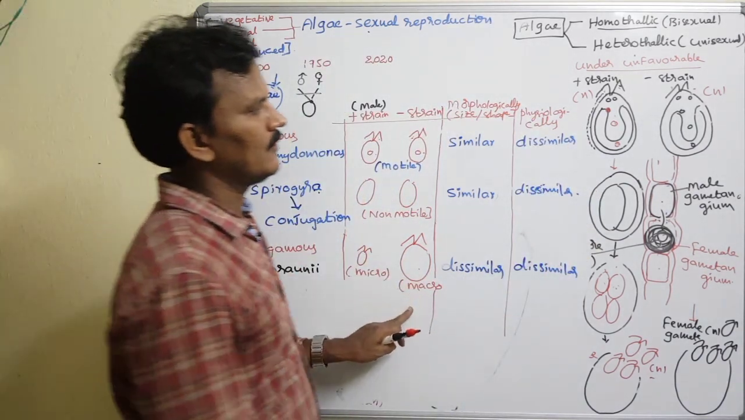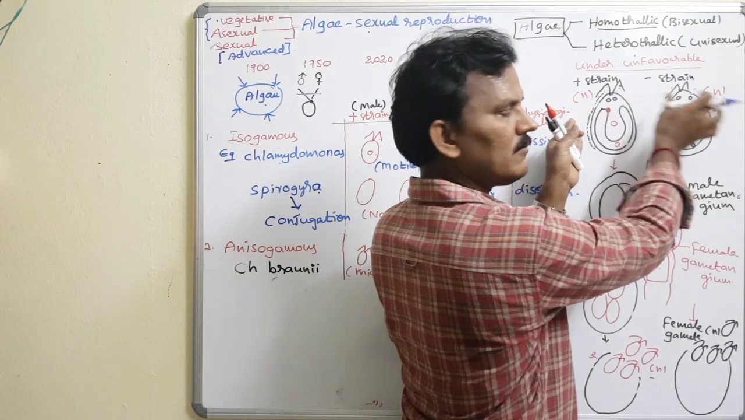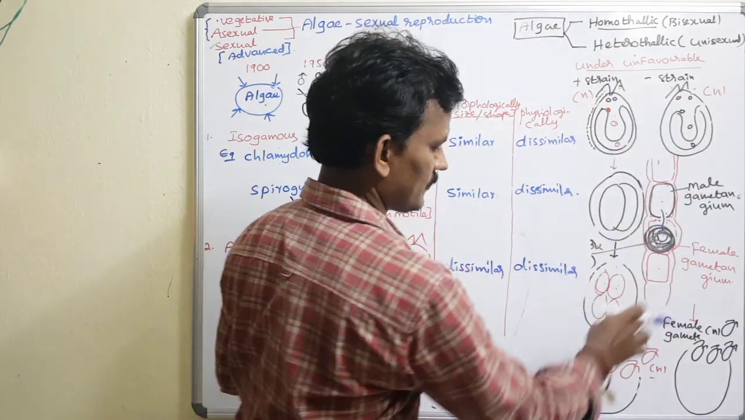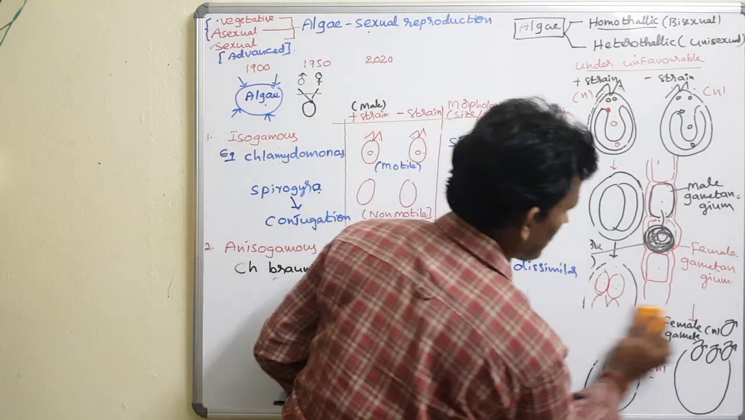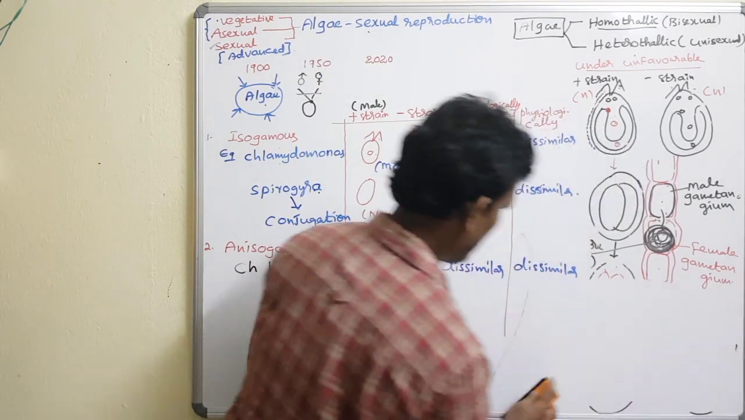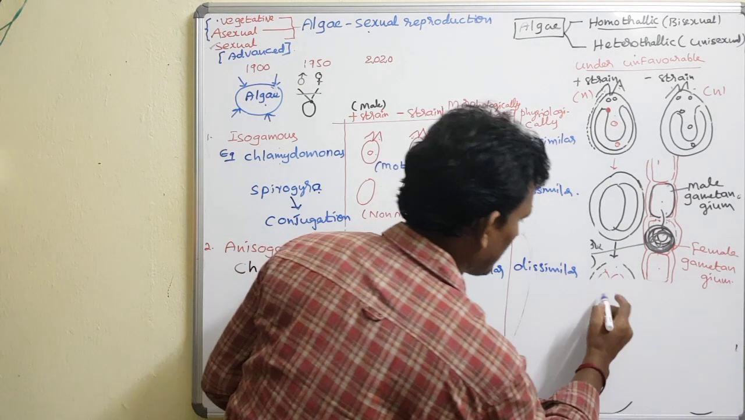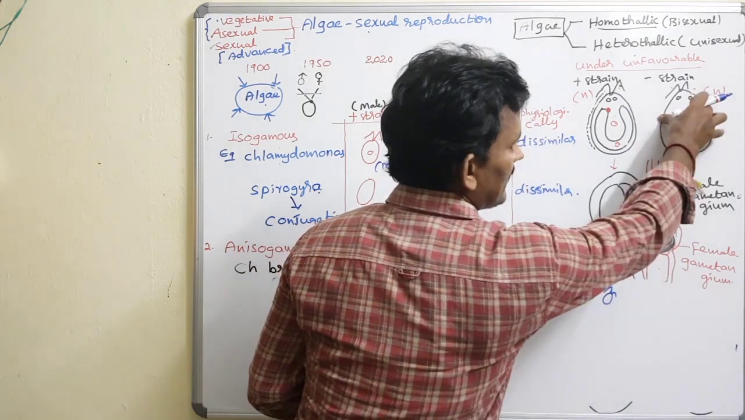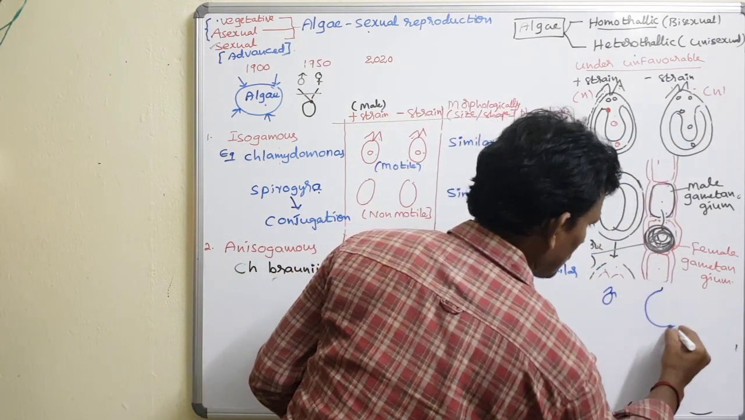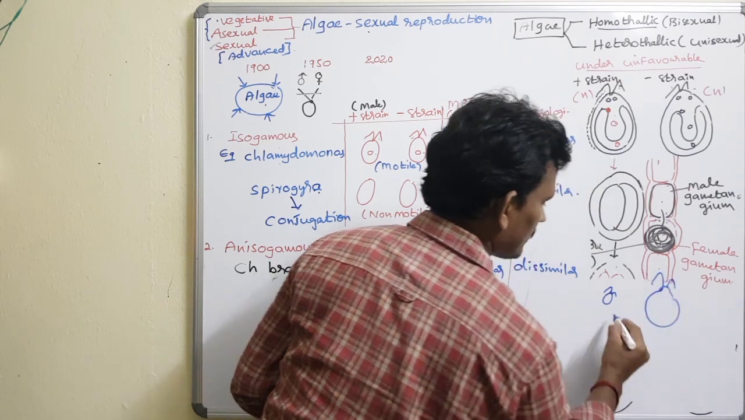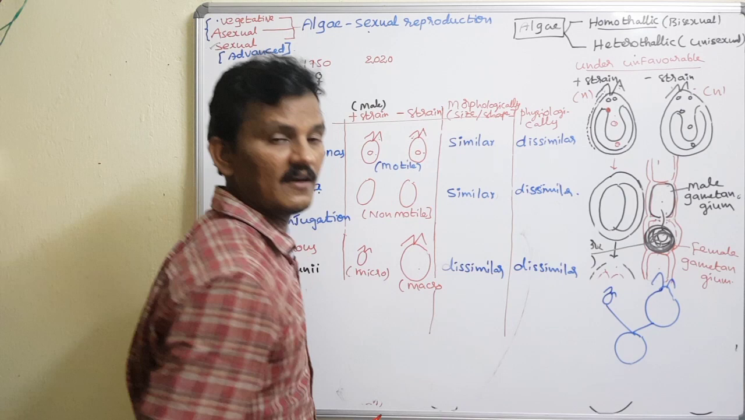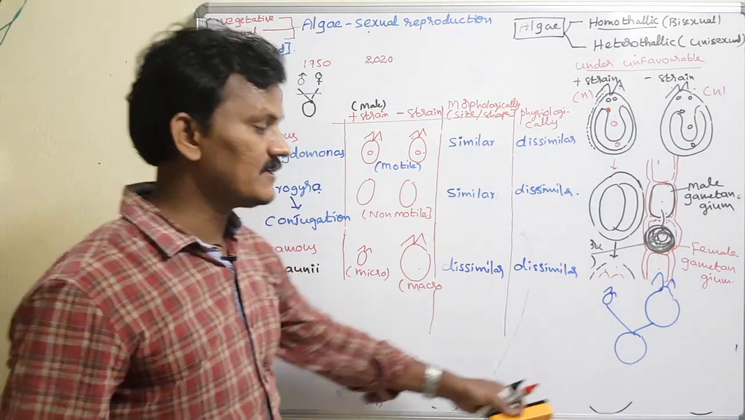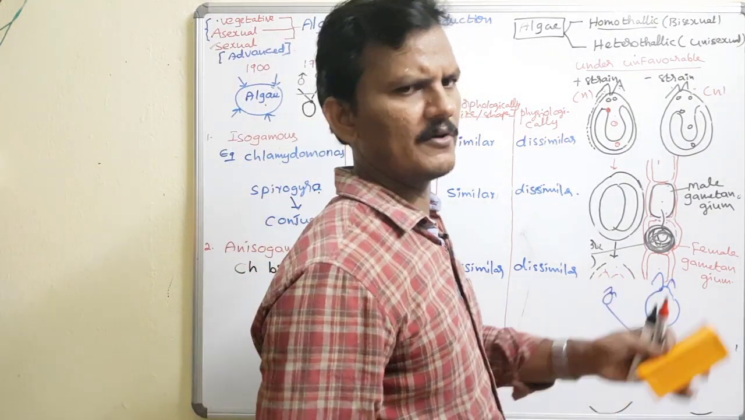How micro, how macro? For example, plus strain or minus strain. Let me write about it. Plus strain produces microgamete. Minus strain produces macrogamete. So both micro and macro are fused, and zygotes are formed. The zygote again undergoes meiosis division, while the germination process takes place. This is a common phenomenon.